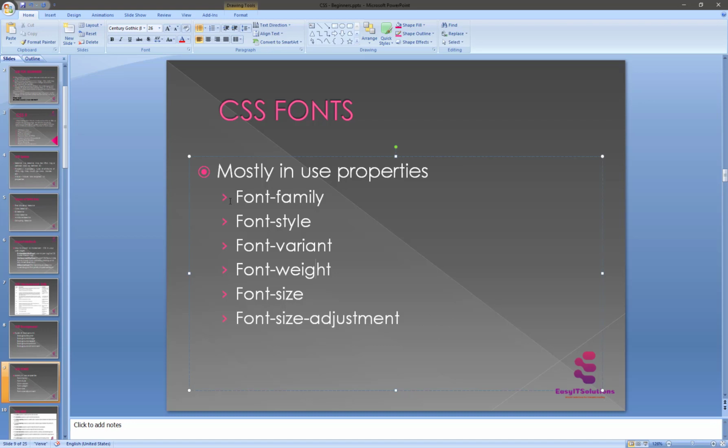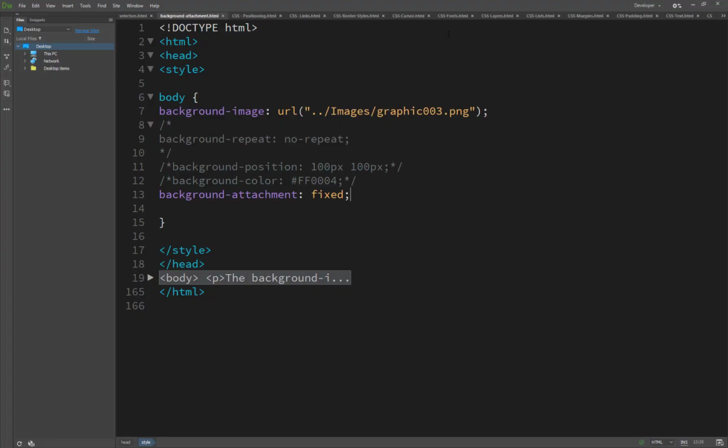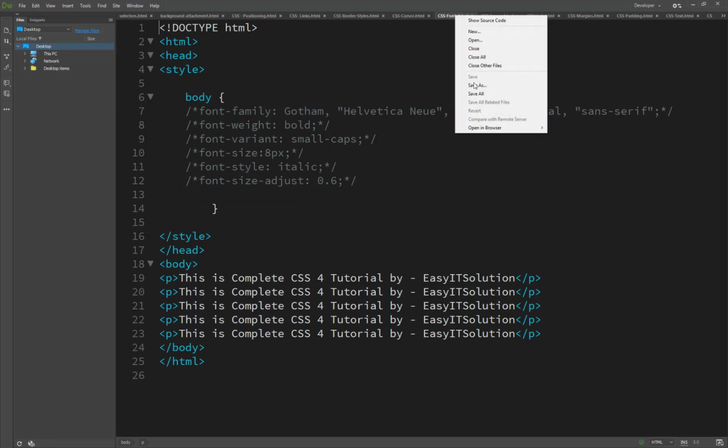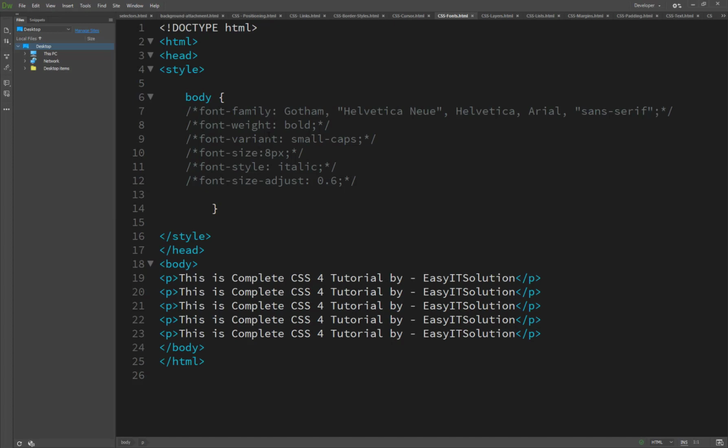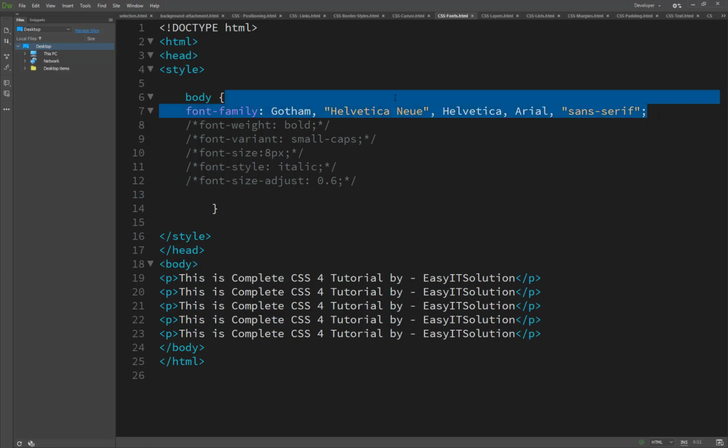So here we have just started our lecture. We have the CSS font example, and we click here to run it in the Mozilla browser. You will see there is a normal font set, the font family and the font face, and default colors in use. Now one by one, let's see the font family. I have set the font family here as Gotham, and this one is automatically selected.